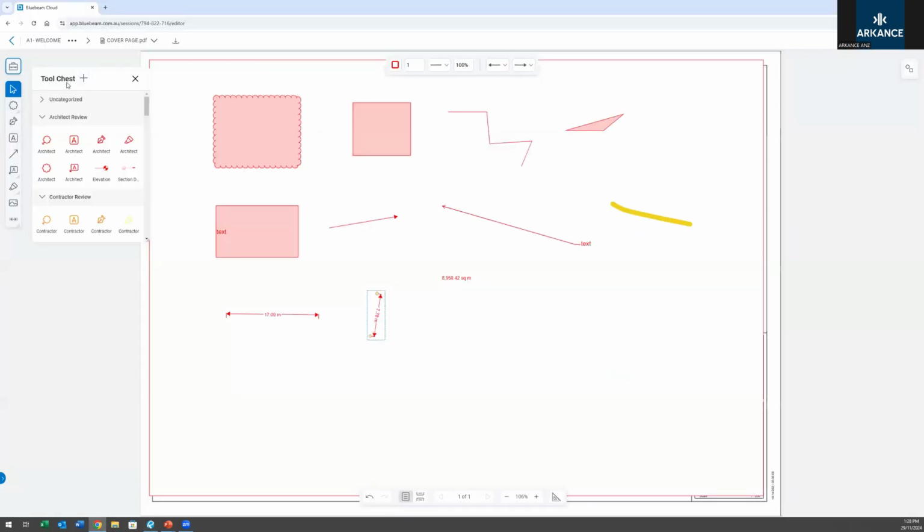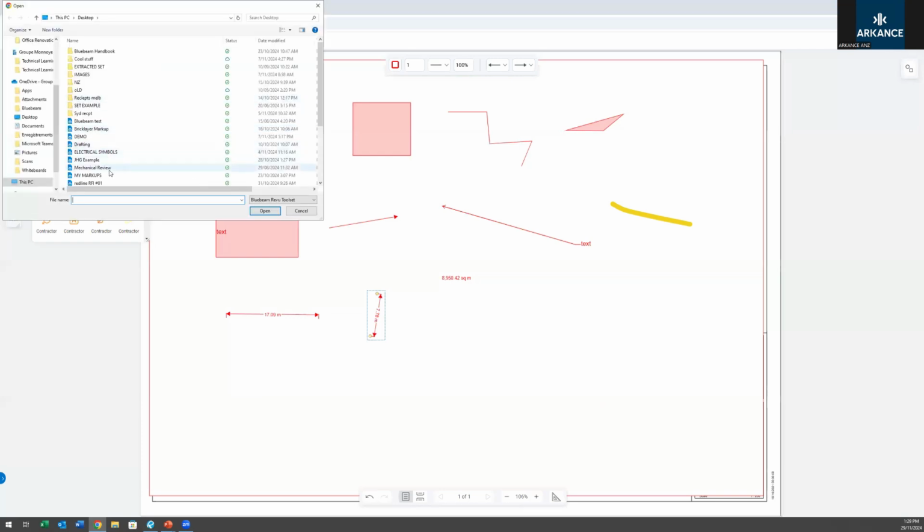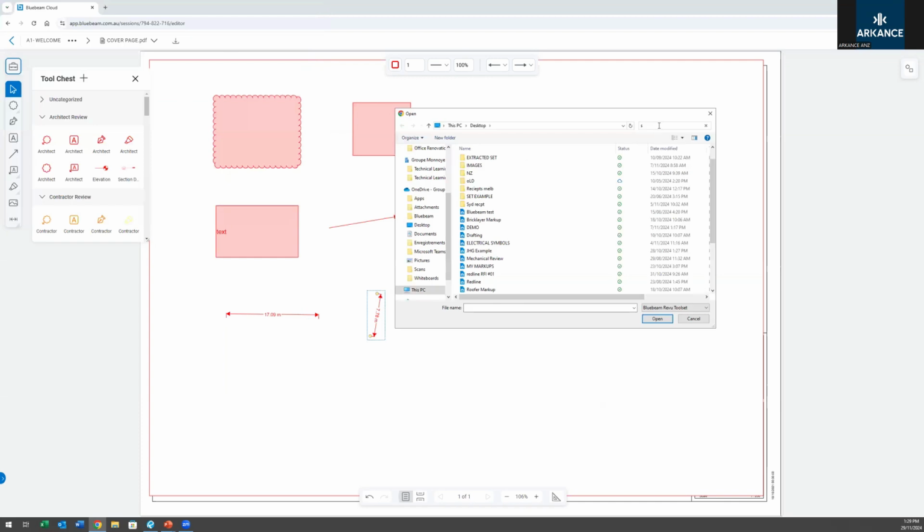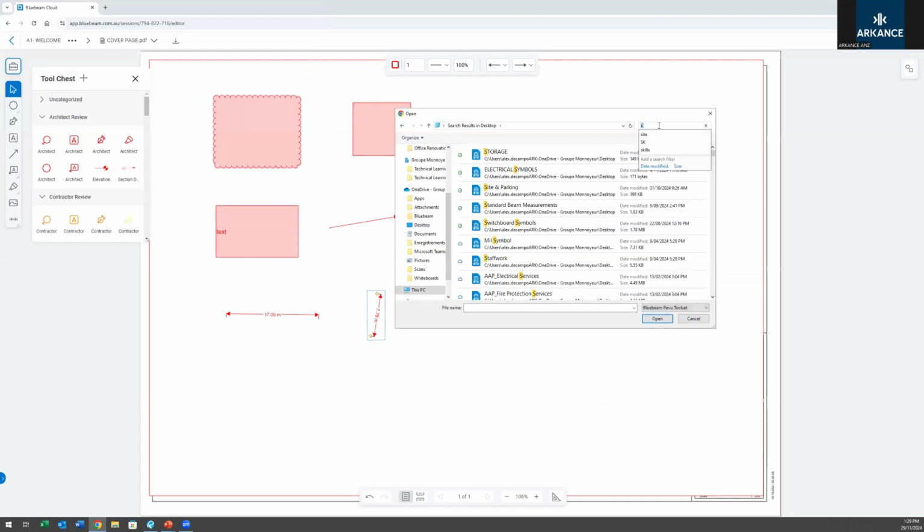Just go onto the cloud, and on top of your tool chest option here within the tools, you can click on that plus symbol and do create tool set or upload. So upload if you've got one already that you've made. We can upload the one we were just looking at, which is that site tool or parking, site and parking, something.